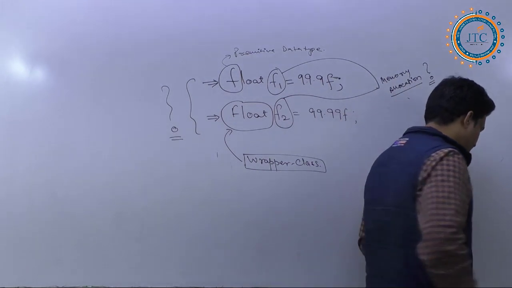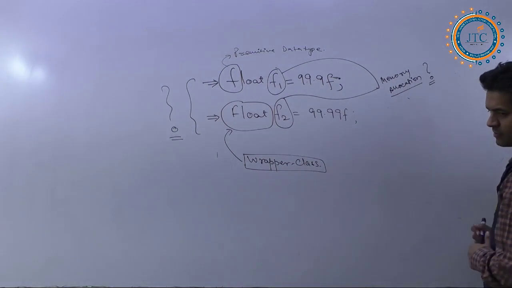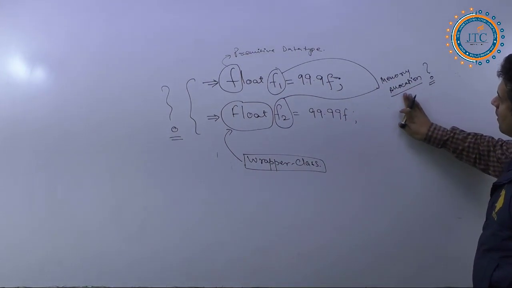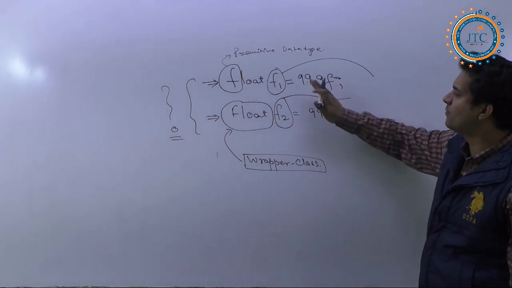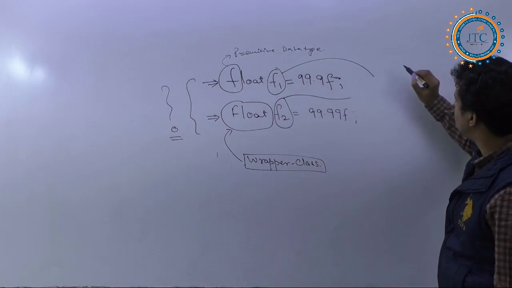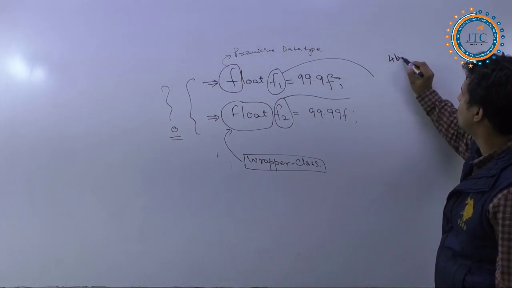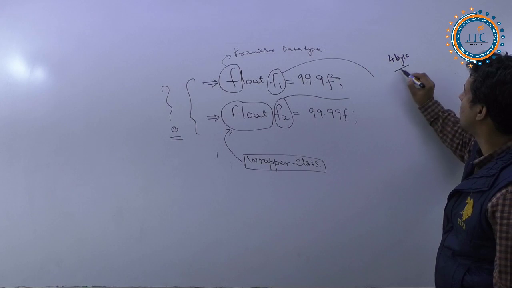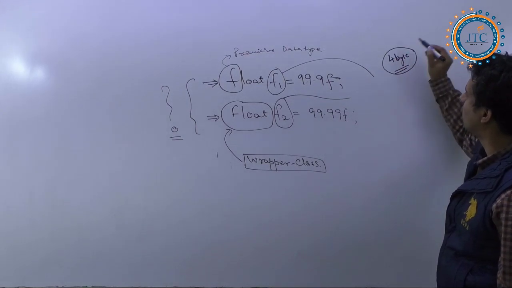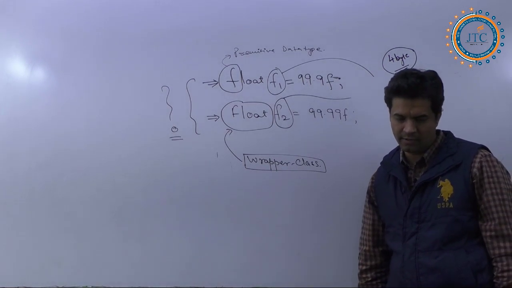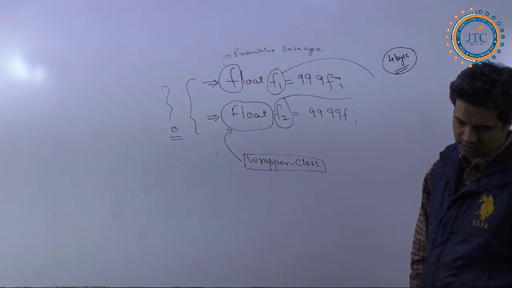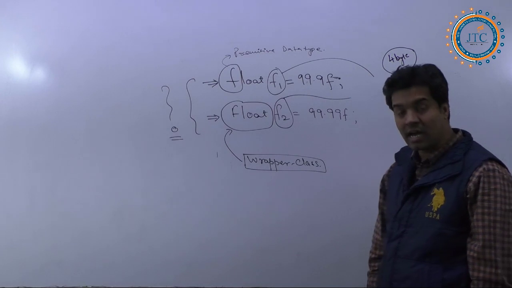See here first, inside this first. F1, when I am saying float for F1, 4 bytes of memory will be allocated, that is fine. 4 bytes of memory is allocated, no doubt at all. We must write into this 4 bytes of memory, fine, no problem at all in this. But at the same time,